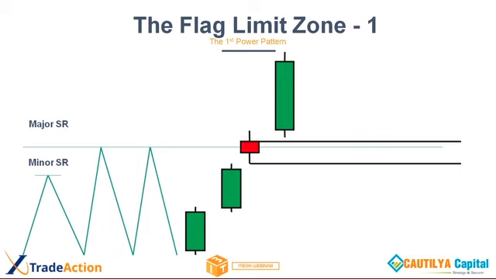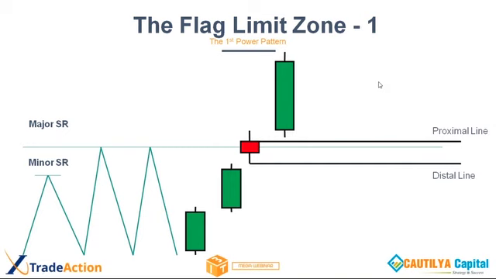And that base forms 2 lines. What are the two lines? The two lines are the proximal and the distal.